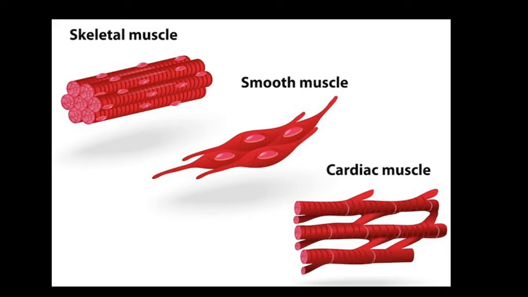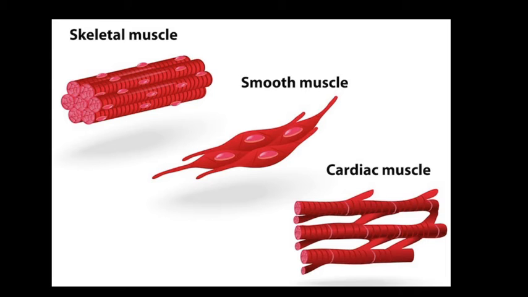Now the structure. For smooth muscle, the muscle fiber is spindle in shape. Fibers are unbranched. Muscle cells are uninucleated. If we talk about skeletal muscle, the cells are multinucleate, with nerve supply from the somatic nervous system. Cross striations are present. Muscle fibers are cylindrical, fibers are unbranched, and muscle cells are multinucleated, with dark and light bands.